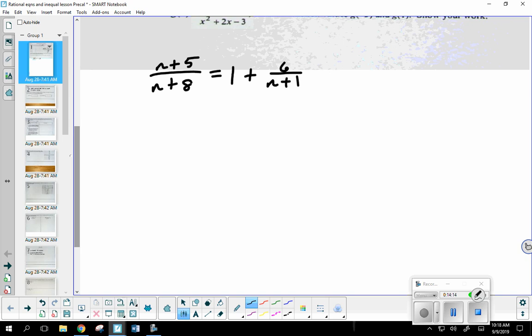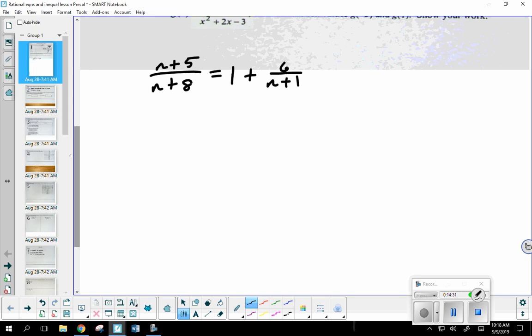Now, what I'd like for you to do sometime between now and the start of class tomorrow, take a few minutes. Again, it's not going to take a lot of time. Okay. Solve this equation. Find all the values of n that would make this true. And remember, there are going to be other strategies for solving these that I didn't talk about.